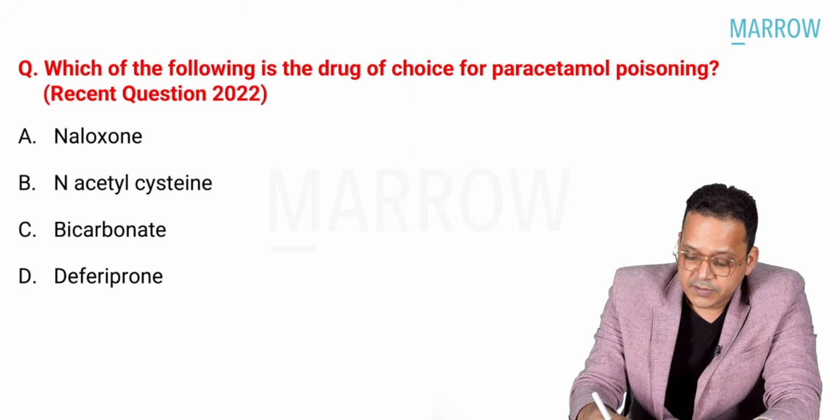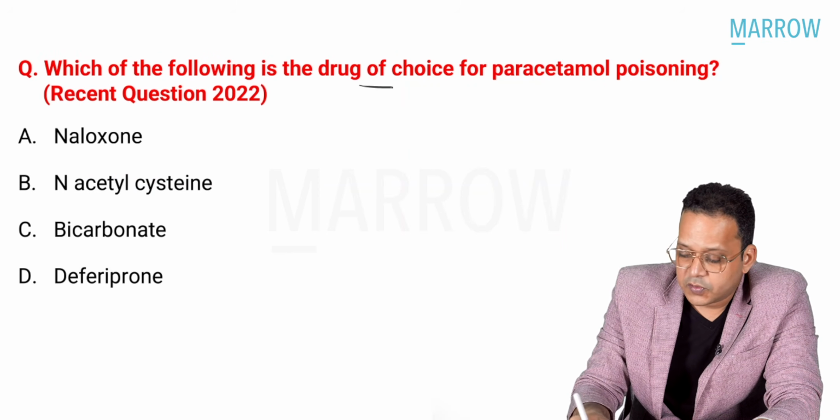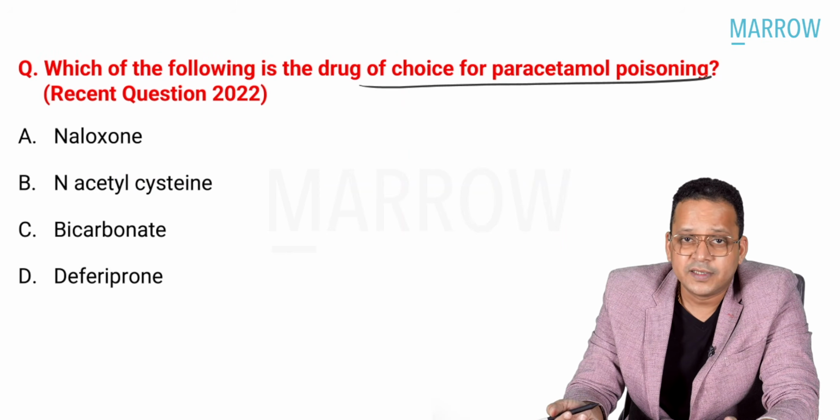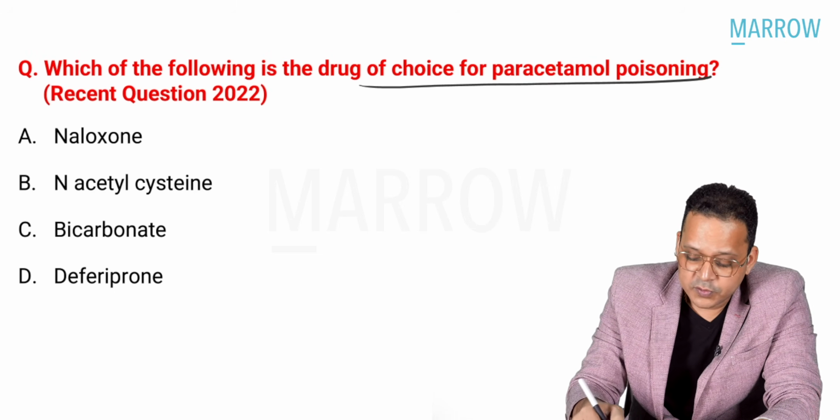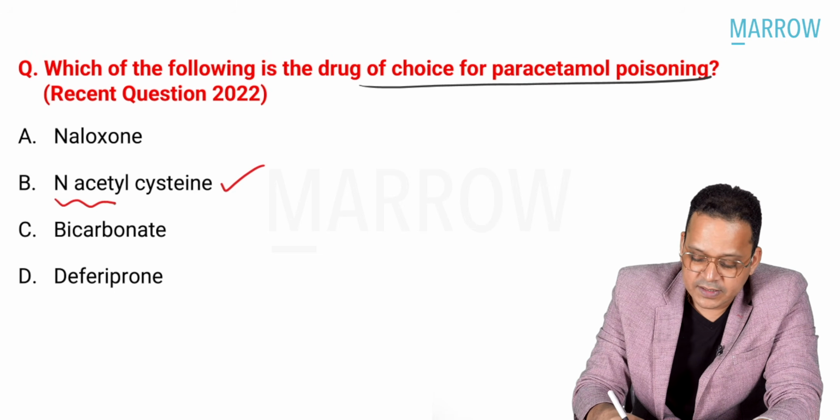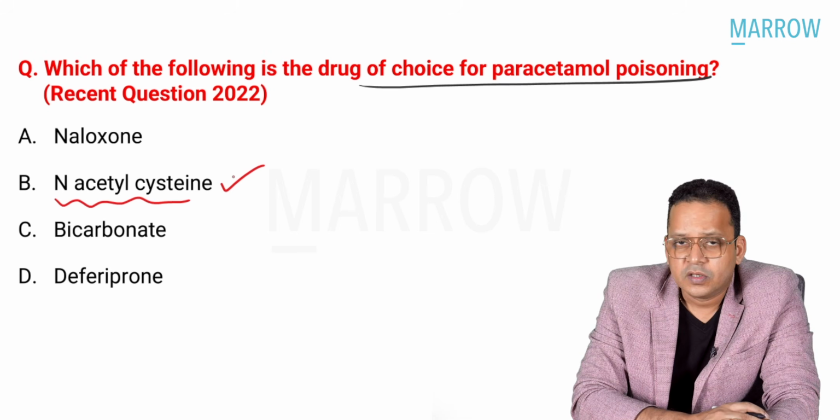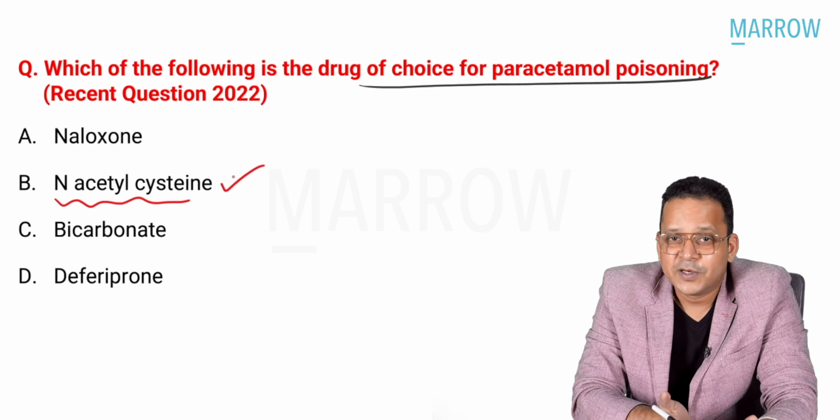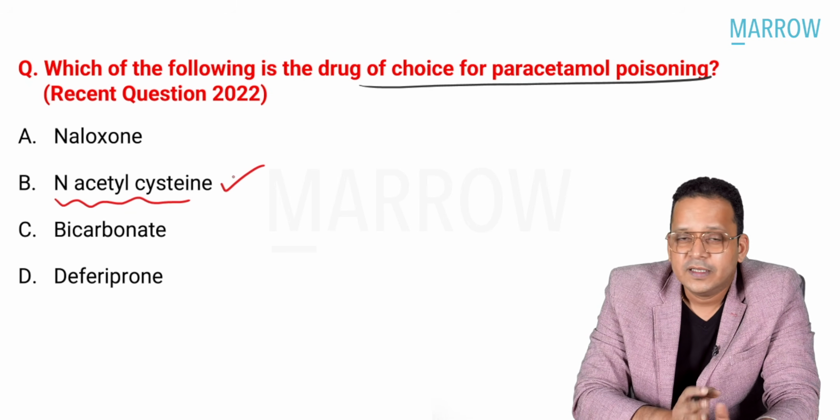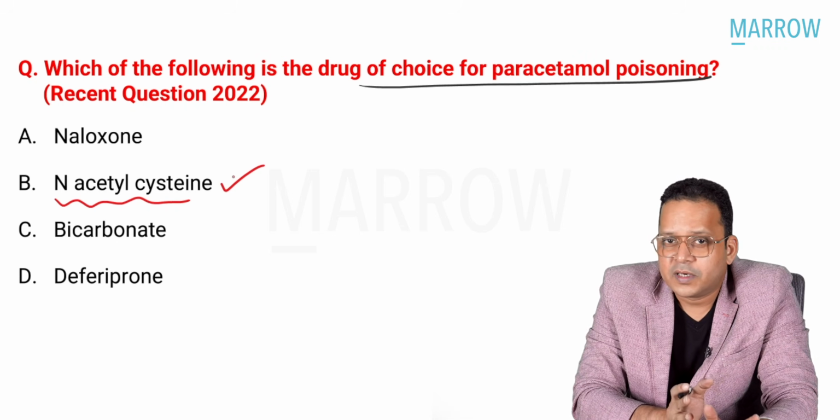The next question, guys. Which of the following is the drug of choice for paracetamol poisoning? What did I say? Antidotes. Keep writing antidotes separately on one page. And the antidote of choice is N-acetylcysteine. We have discussed this. It is the drug of choice for paracetamol poisoning. If the patient does not respond to N-acetylcysteine, then the patient develops what? Fulminant liver failure. Then what is the only thing I can do? Emergency liver transplantation. Right?